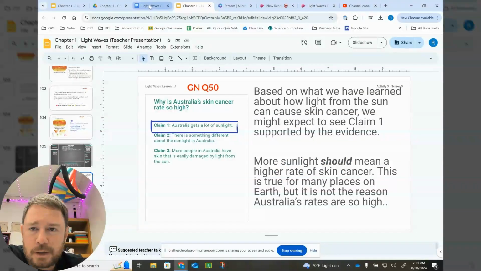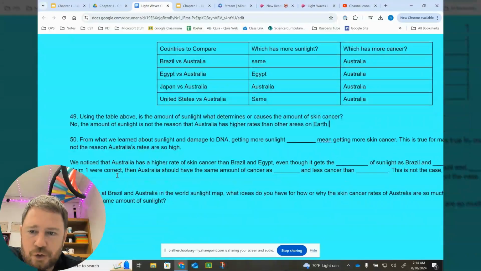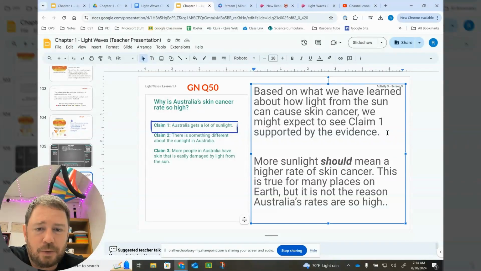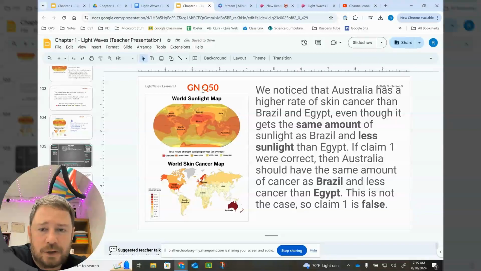So, 50, I believe, is fill in the blank. There's two parts to the fill in the blank. Based on what we have learned about how light from the sun can cause skin cancer, we might expect claim 1 to be supported by the evidence, because we do know that sunlight causes skin cancer, so we expect more sunlight should cause more cancer. That's what this says. More sunlight should mean a higher rate of skin cancer. This is true for many places on Earth, but it's not the reason that Australia's rates are so high. And we found that out because we know that other areas have actually more sunlight but less skin cancer.